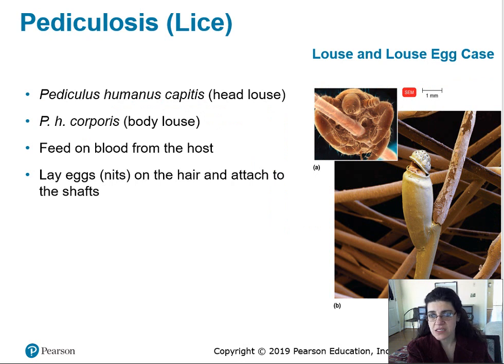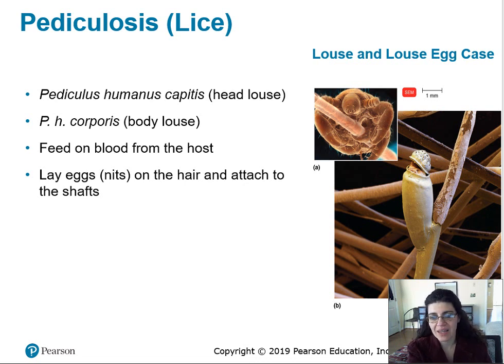Pediculosis, or lice, is another skin condition caused by a parasite, which is not a microbe necessarily. There is the head louse, which is one species, and the body louse, which is a different species. But they both are called Pediculus humanus, and either capitis or corporis. They feed on blood from the host, and they lay their eggs on the hair, and the lice themselves can attach to the hair shaft.